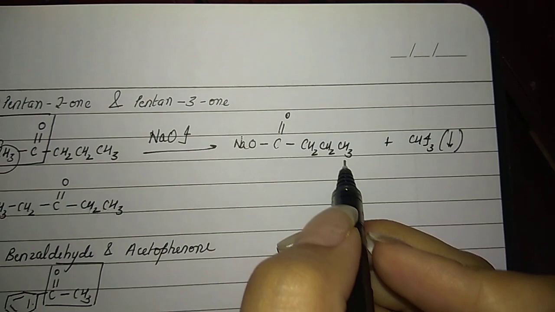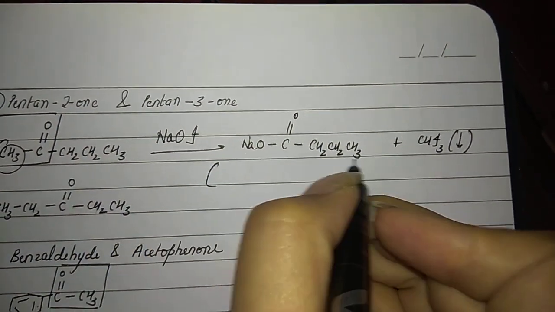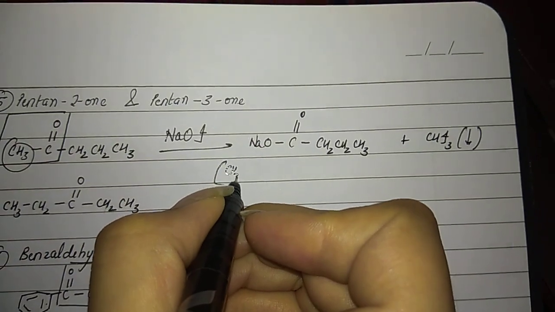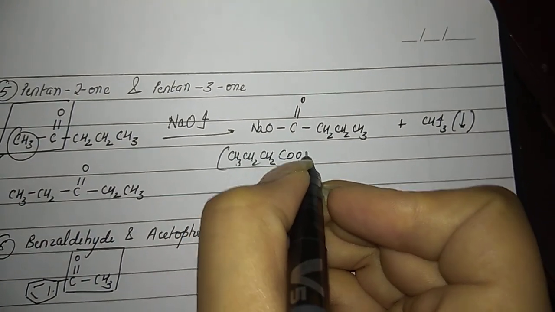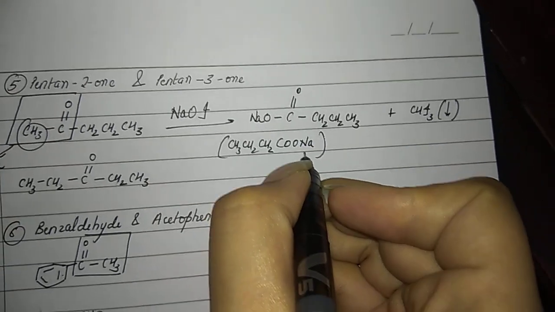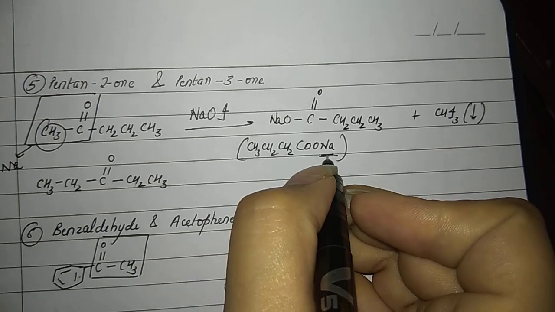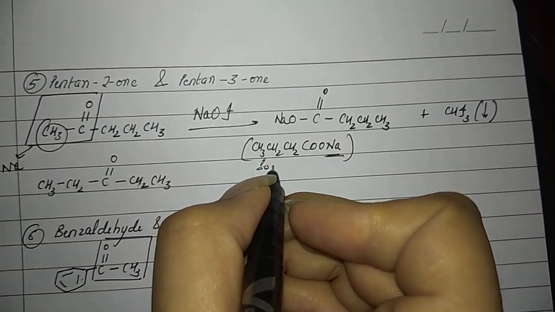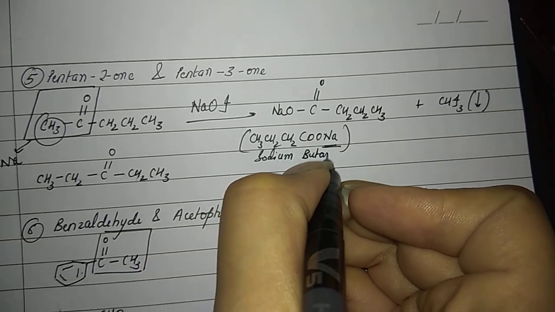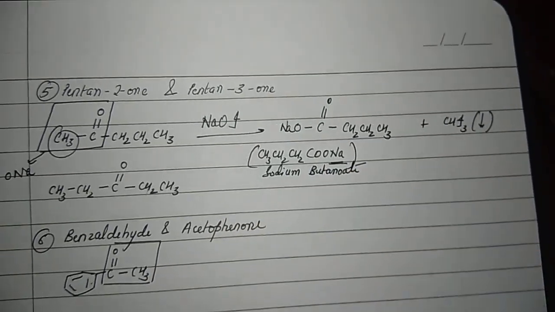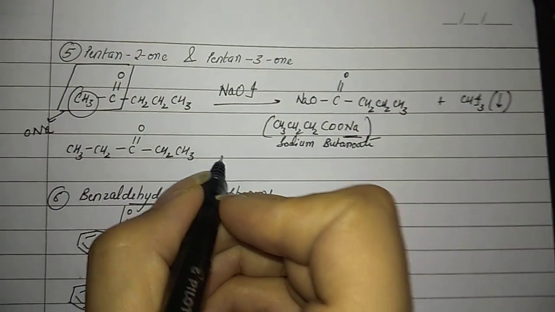Now how are you going to name this compound? I can also write this compound starting from here. I have CH3, CH2, CH2, then I have COONa. So it will be sodium, and how many carbon atoms this side? 4. So sodium butanoate. Fine. And this is your iodoform, which is a constant, a yellow precipitate.